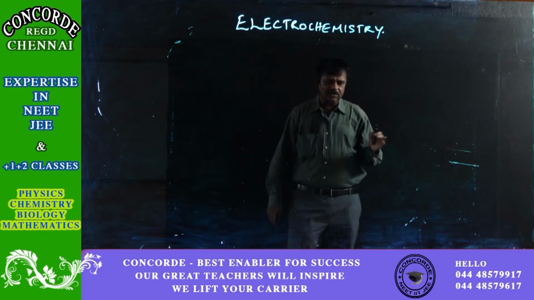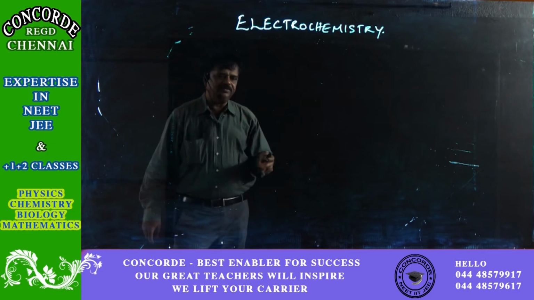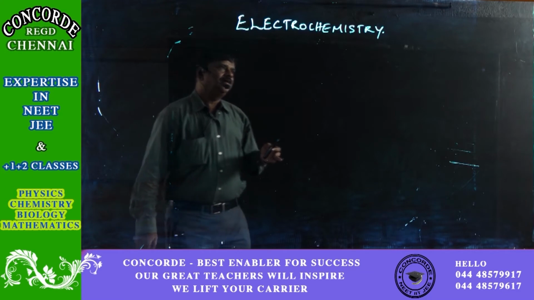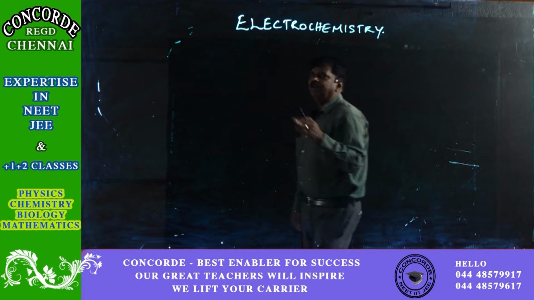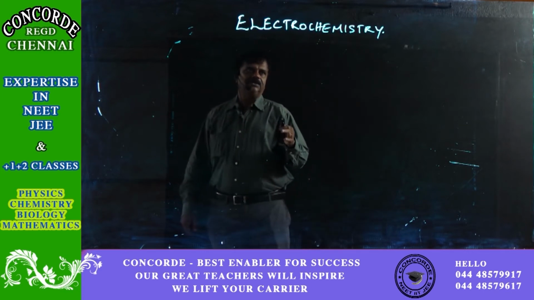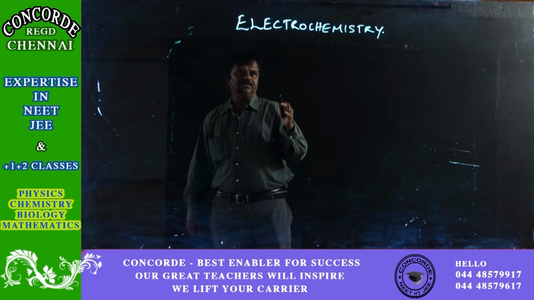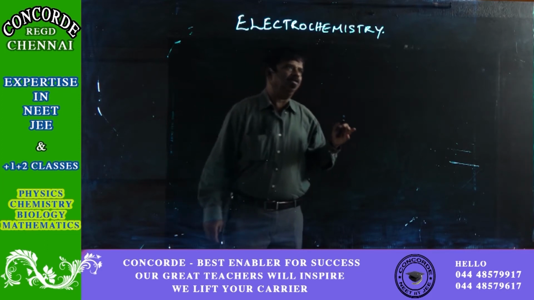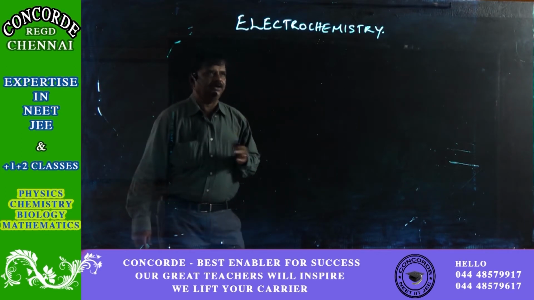Okay. So, in this year or in the previous year, we would have seen the extraction of metals, where we would have used electricity to purify or to extract certain metals. So, in that case, electricity is getting converted to chemical reaction. Electricity is used for making a chemical reaction happen, and the happening of the chemical reaction depends on the supply of electric current.